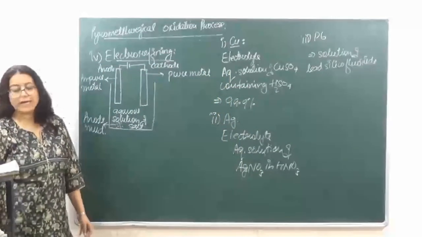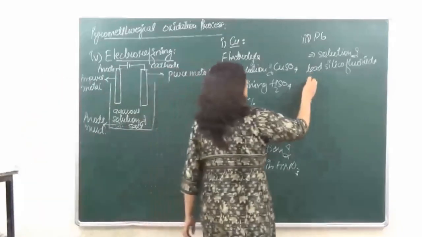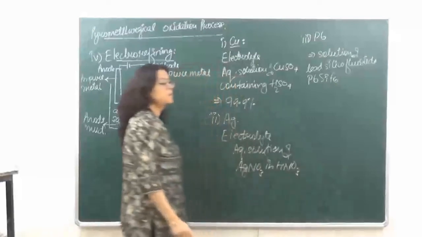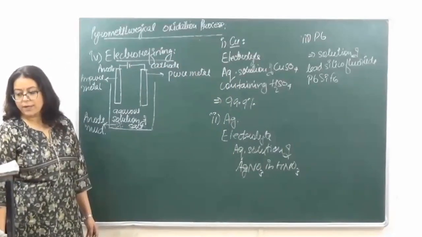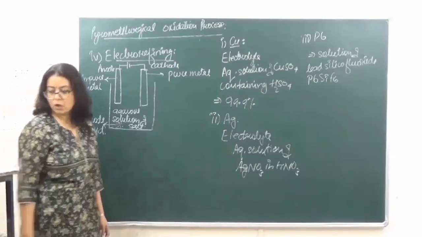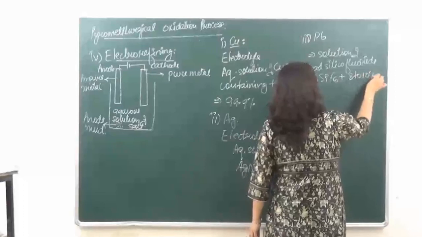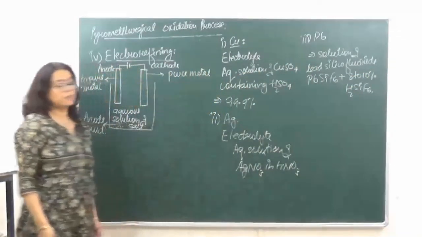Lead silicofluoride has the formula PbSiF6. ठीक है? Now over here it contains 8 to 10% of H2SiF6. Right? So these are the purification methods.